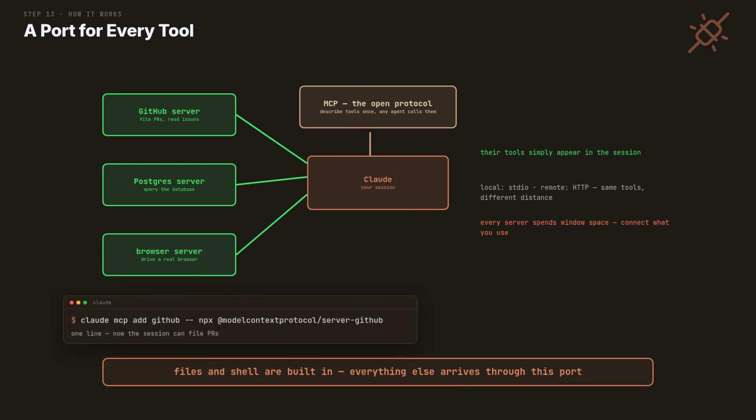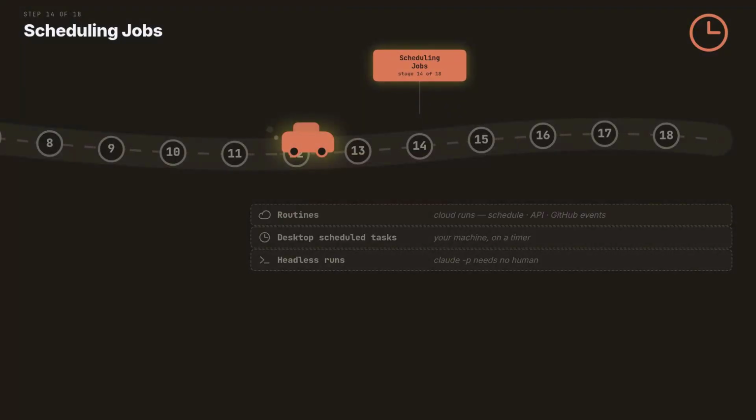Claude MCP add registers a server in 1 line. List what is connected with Claude MCP list. Stage 14, Claude while you sleep.